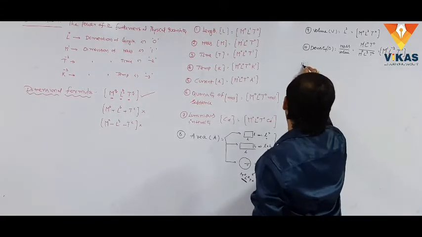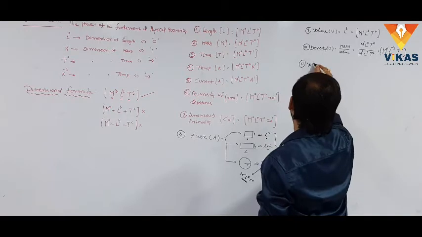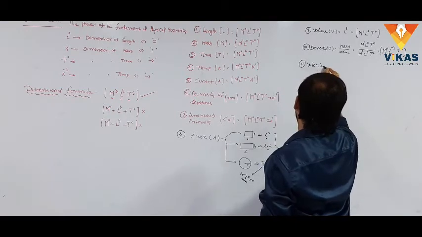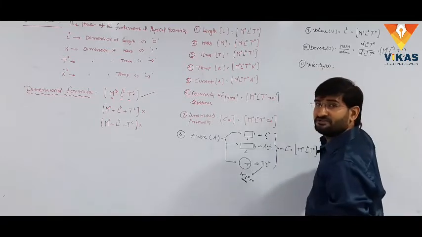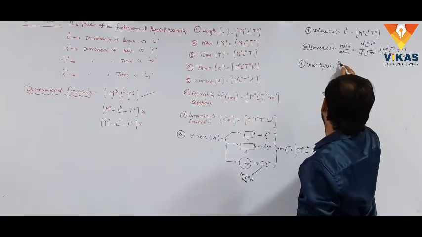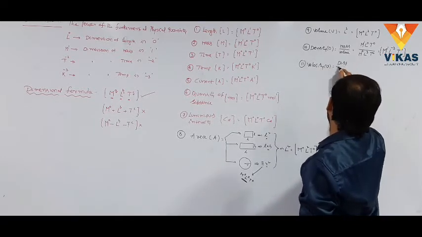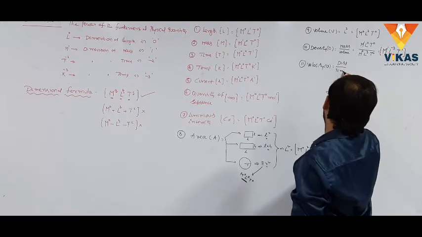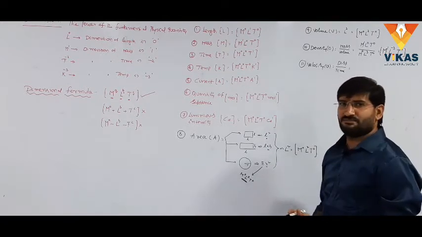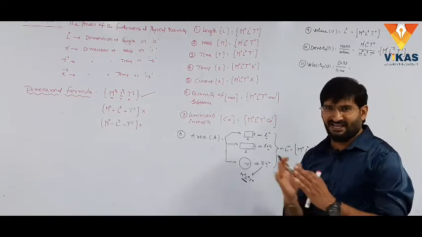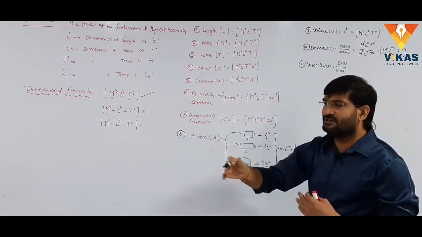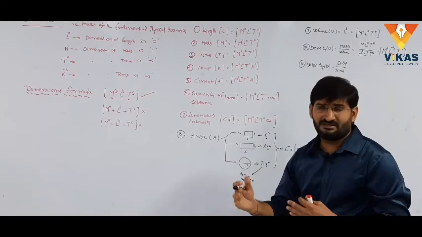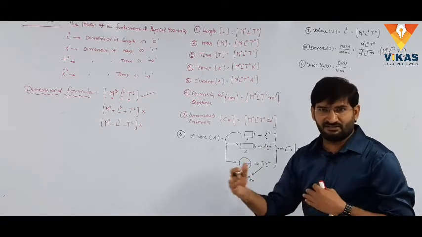And the 11th one, velocity, which is represented with small v. What is the definition of velocity? It is displacement by time. Students, generally the displacement is measured in length, in centimeters or meters or kilometers. That's why it is measured in length.